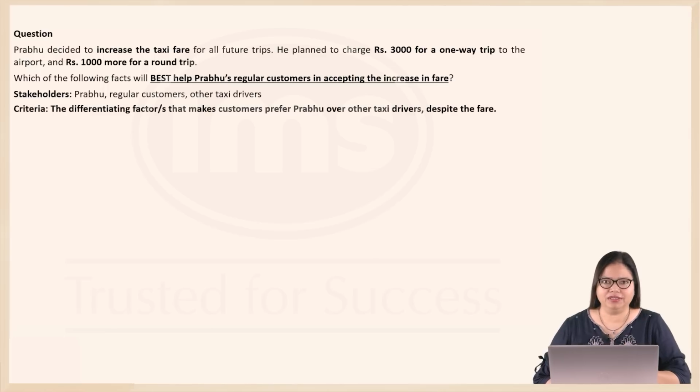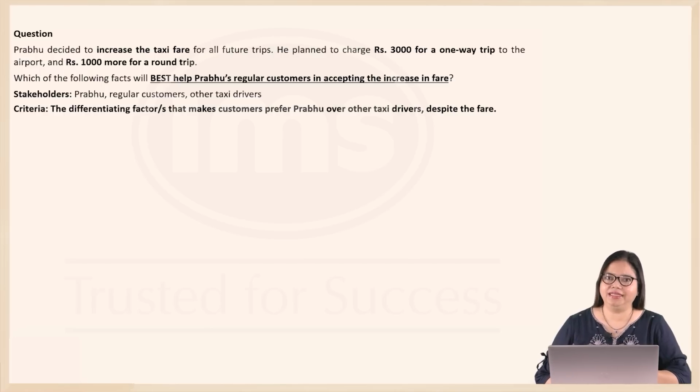Who are the stakeholders in this scenario? There's Prabhu, of course, the regular customers, and there are the other taxi drivers also, because there is the competition, of course. What would be the criteria that we look for here in answering this question? You want to ensure that Prabhu's regular customers accept the increase in fare.